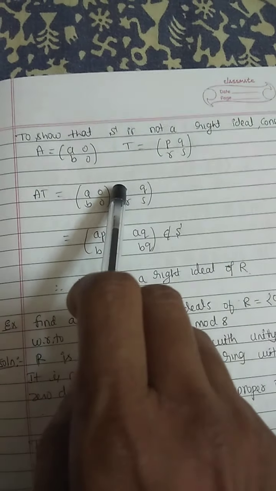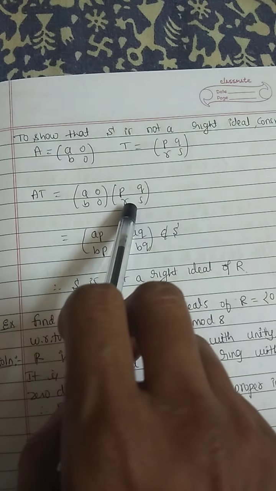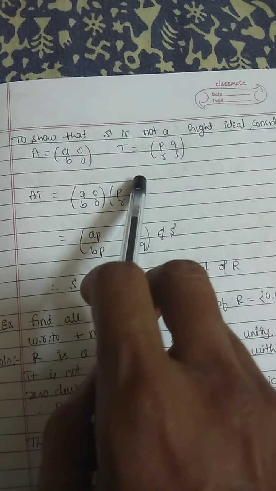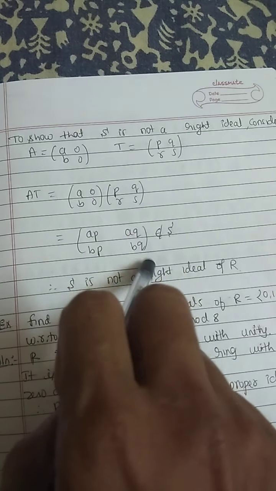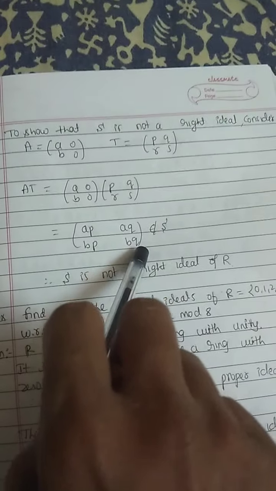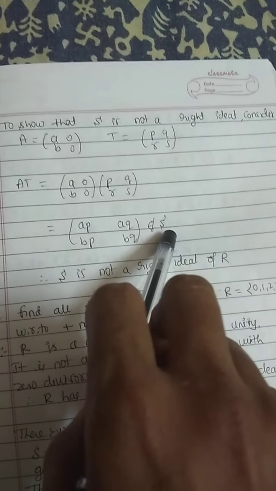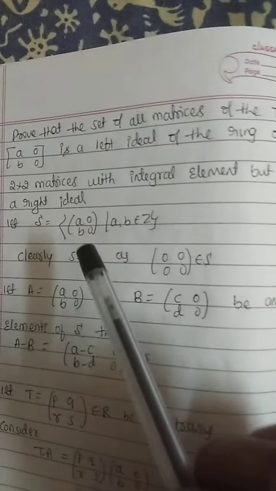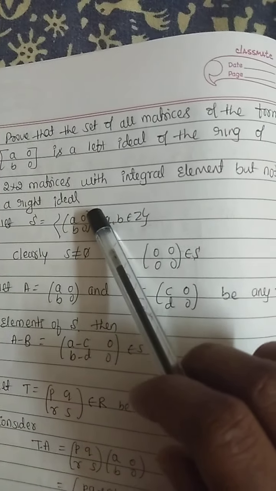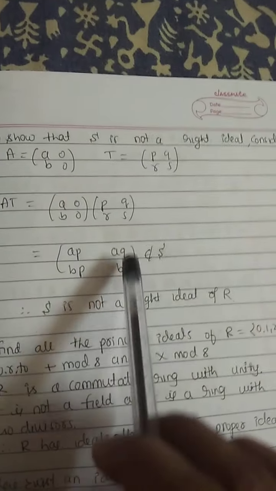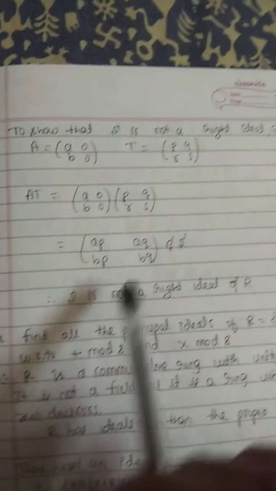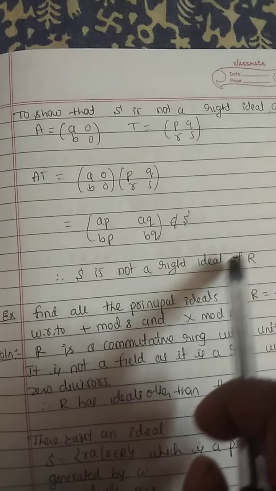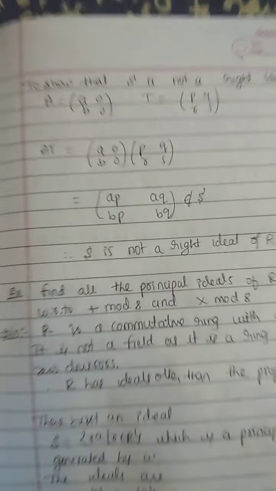Does this belong to the set S? No, not at all. It does not belong to S because in the set S, the second row has 0, 0, but here there are no 0, 0 in the second row. Therefore, S is not a right ideal of R.